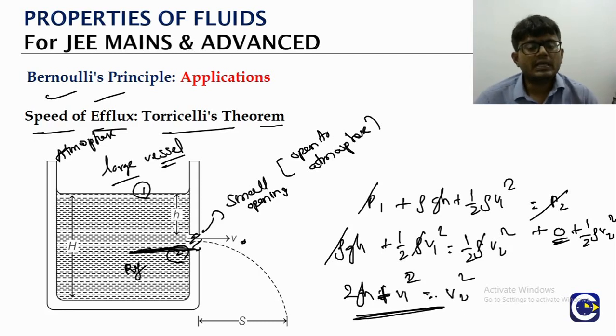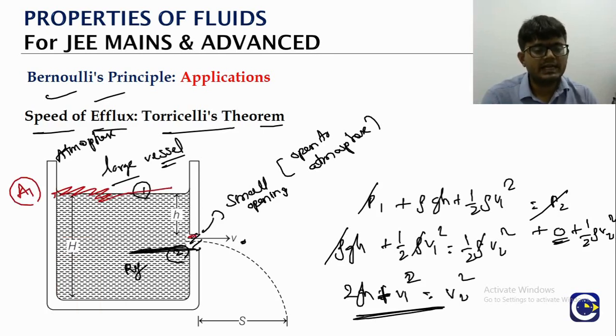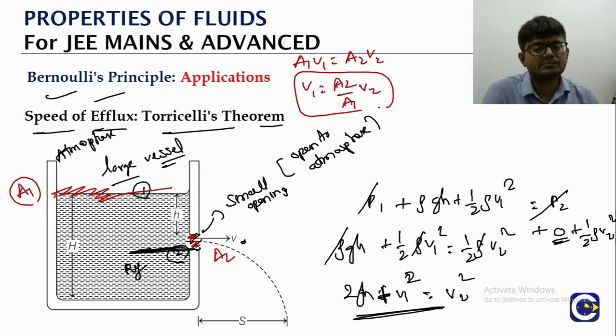Now if you apply the equation of continuity, here this is area of cross section A1, and this area of cross section which will be very, very small, A2. Then we have A1 V1 is equal to A2 V2, which means V1 is A2 by A1 into V2.